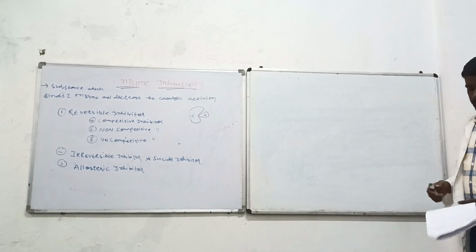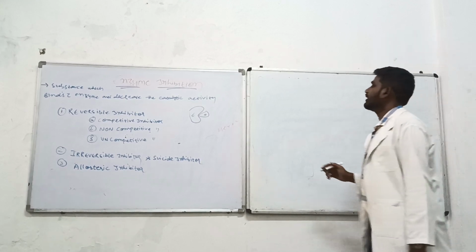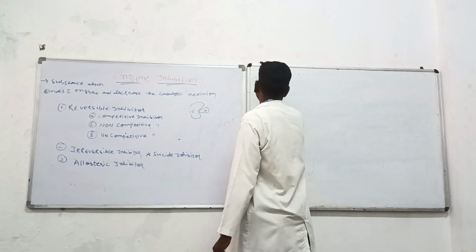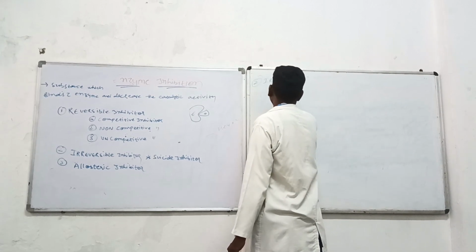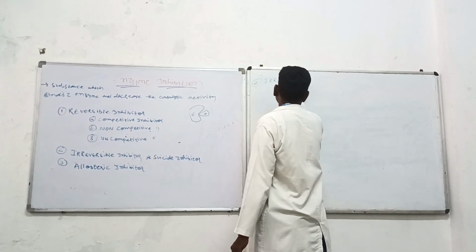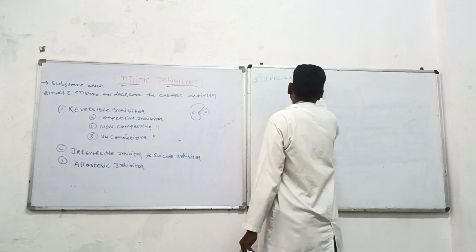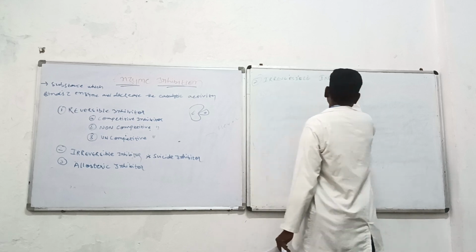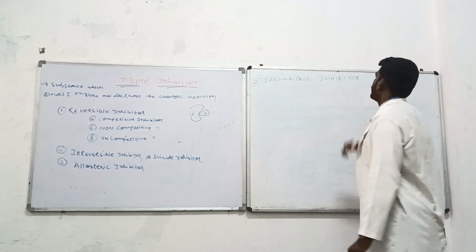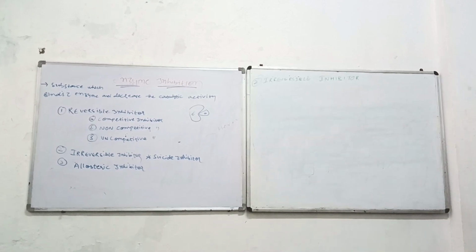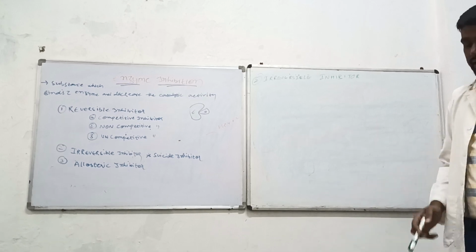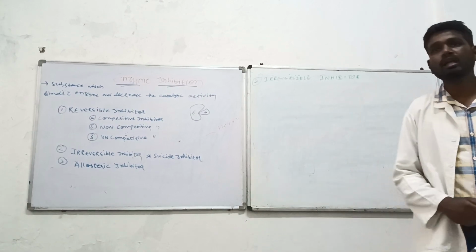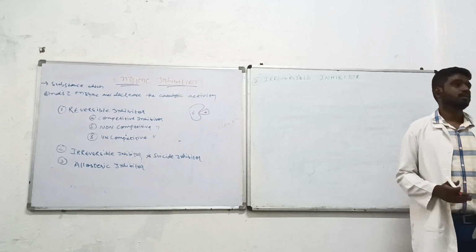ठीक है. Now the second category is the irreversible inhibitor. The word itself represents that the reaction which is happening is irreversible.